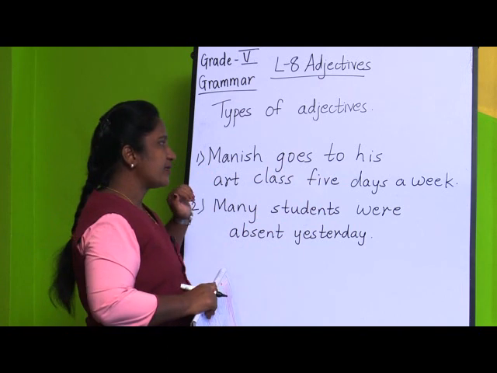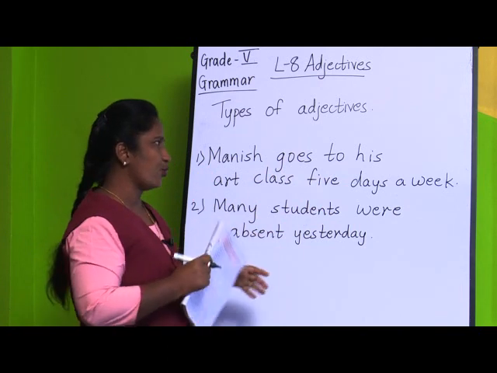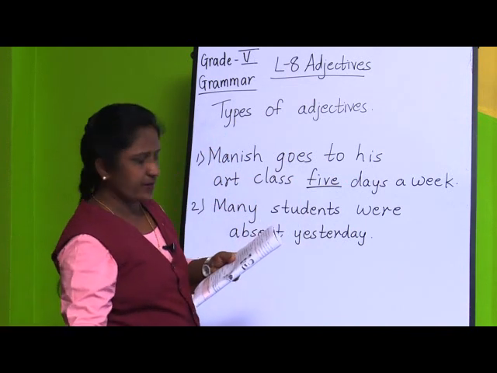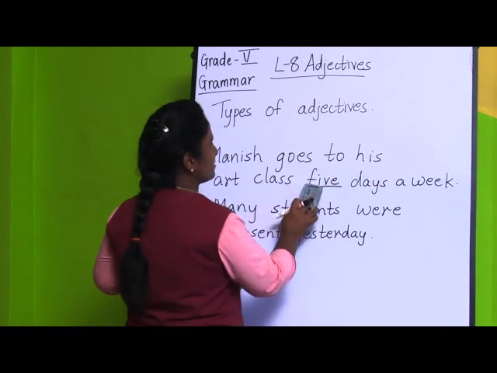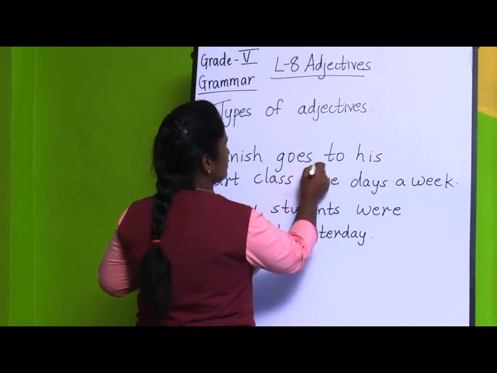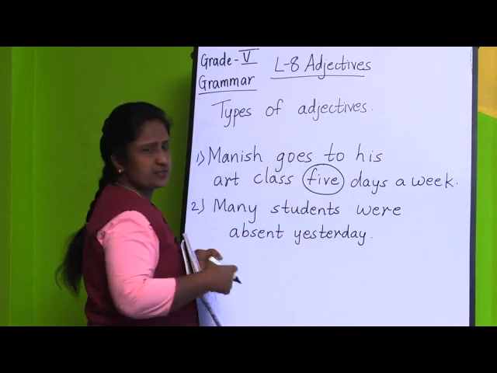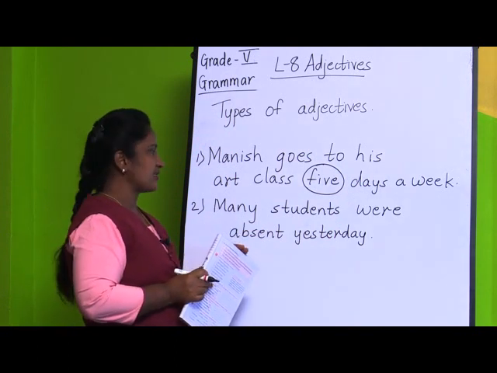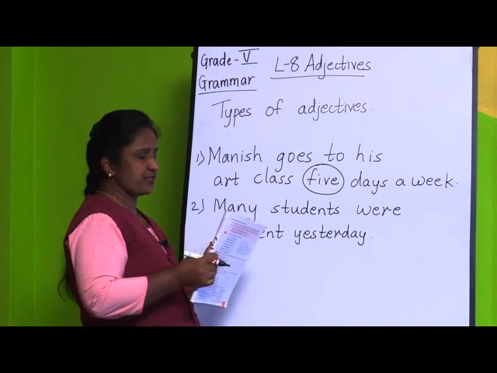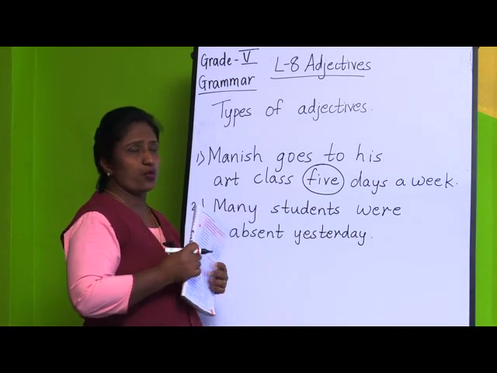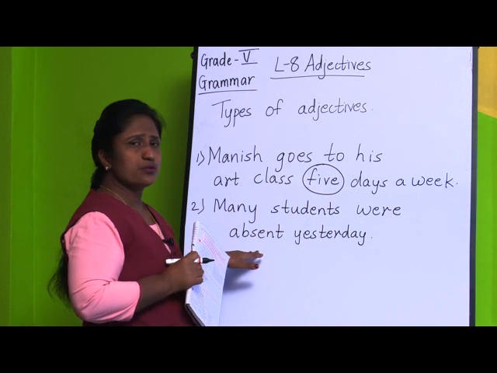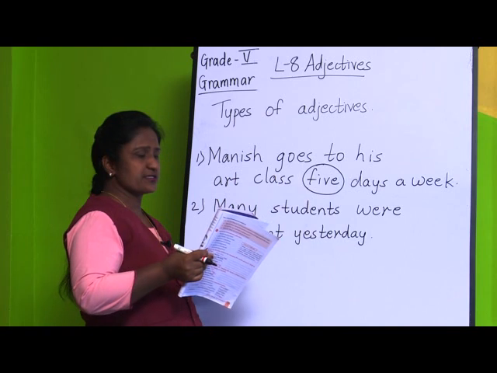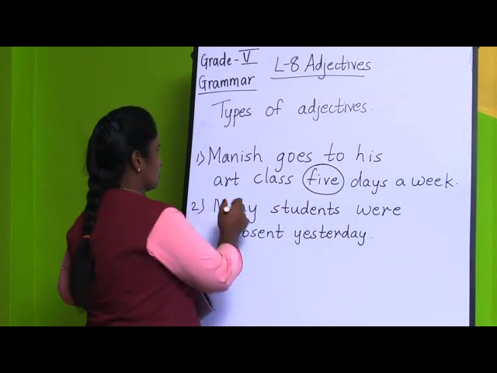So, if you see the first sentence, Manish goes to his art class 5 days a week. How many days he goes? Yes, he goes for 5 days. So, this is an adjective of number. So, what you are going to do here? For adjectives of number, you are going to circle. Second one, many students were absent yesterday. This is adjective of quantity, we can say. So, if you ask a question, how many students were absent yesterday? So, many students.